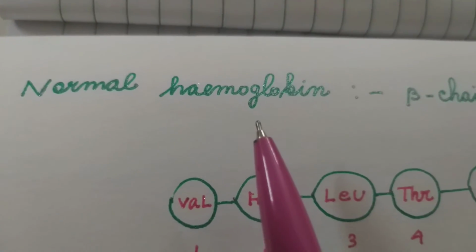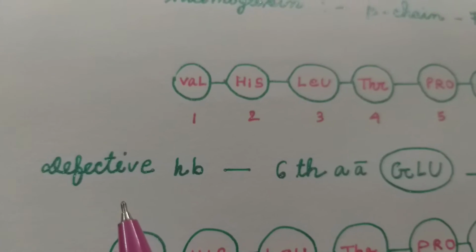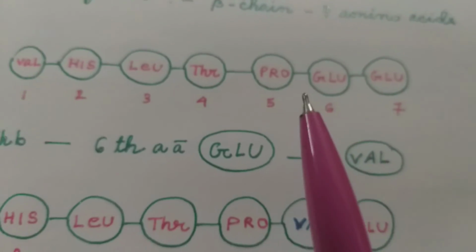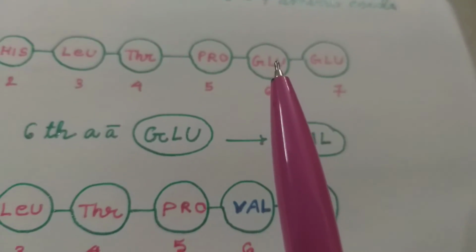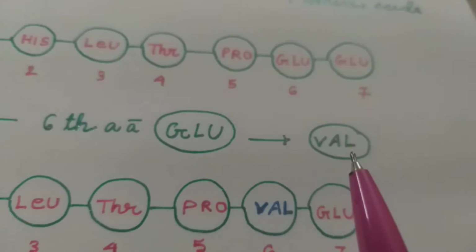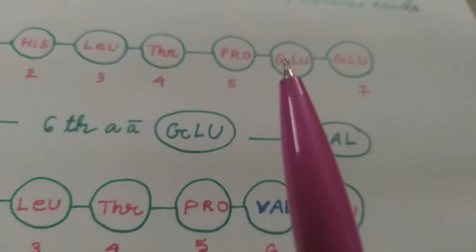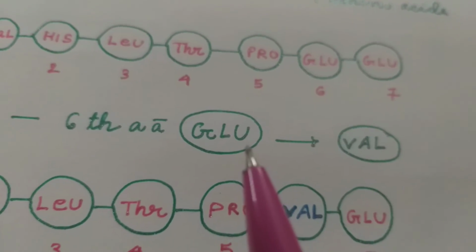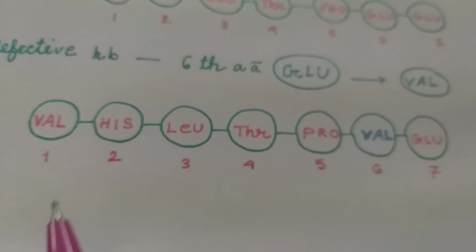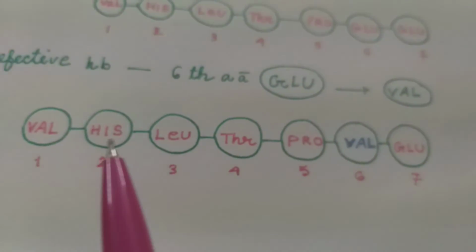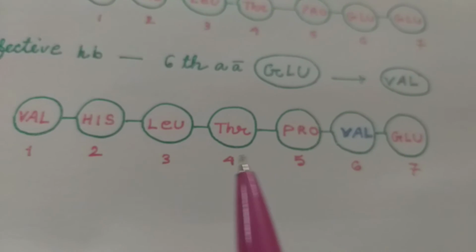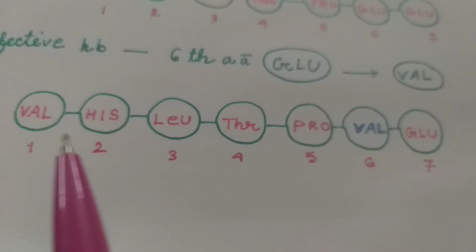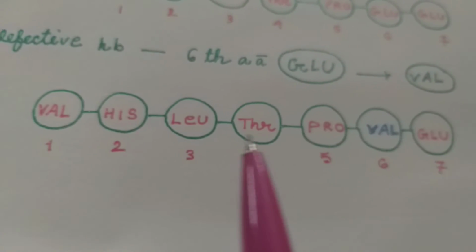Now, in sickle cell anemia, the hemoglobin becomes defective because the 6th amino acid glutamate is substituted by valine. The 6th amino acid of the beta chain, that is glutamate, is replaced by valine. So the beta chain becomes defective. This is the beta chain of abnormal hemoglobin. Sickle cell or defective hemoglobin has this type of beta chain.